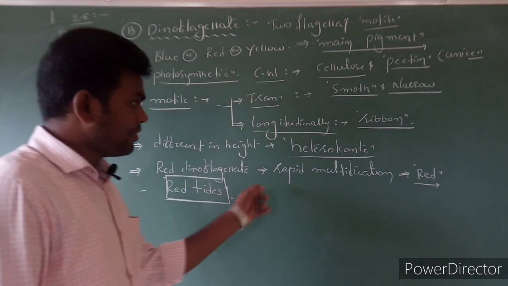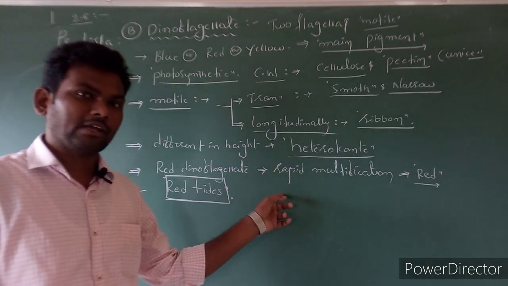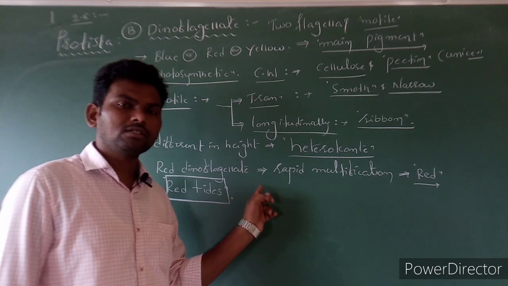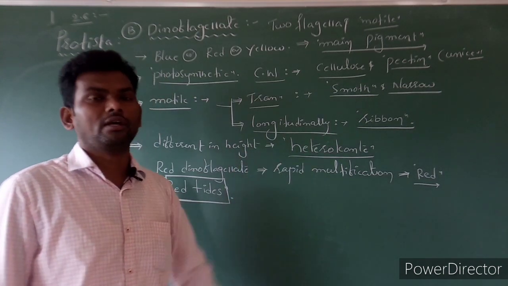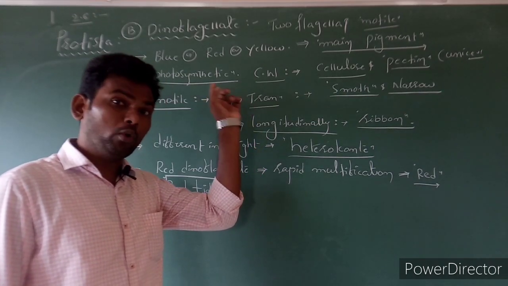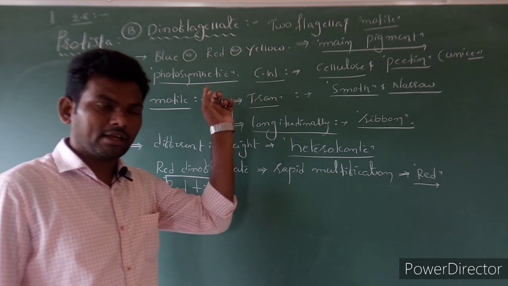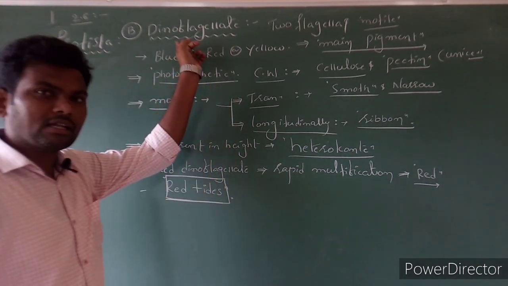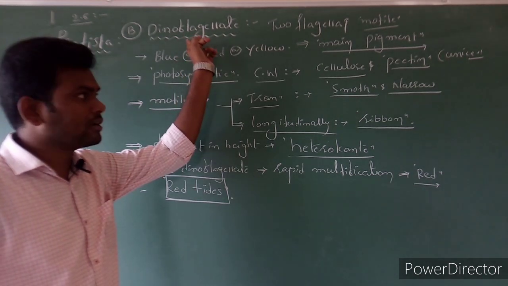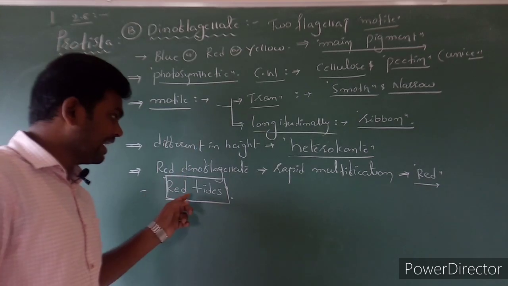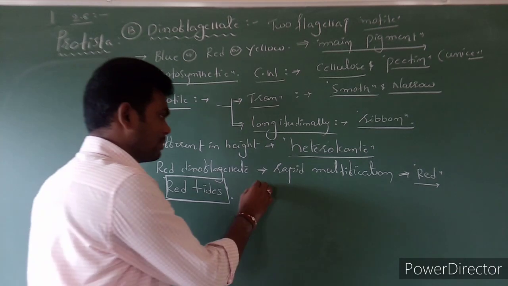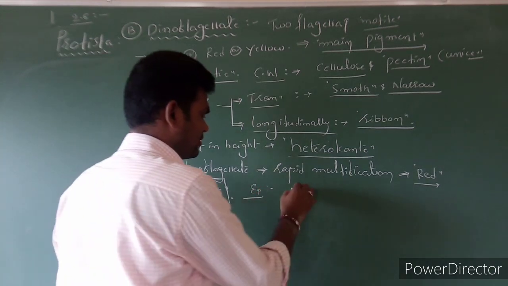Clear? The same information we discussed in cyanobacteria. Cyanobacteria have the capacity to give color to the water. Such is called what? Water blooms, blue colored cyanobacteria. Clear? And here dinoflagellate organisms also give color to the water. Such is called red tides. Which is called what? Red tides.